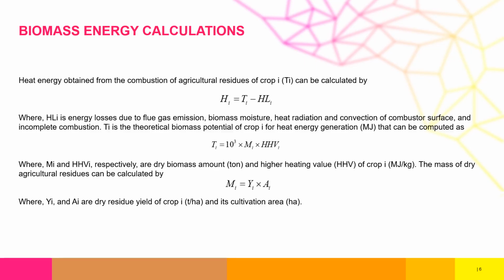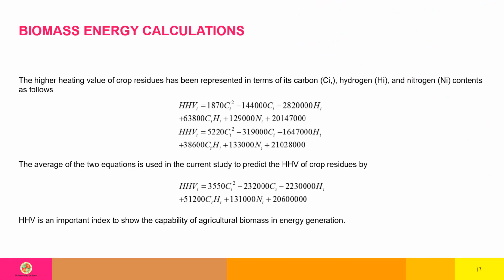And then for us to get the dry biomass, we need to get the yield and then the production area of the biomass. And then for us to estimate the heating value of the biomass, we need to get the carbon, the hydrogen, and the nitrogen content of the biomass using this relation that can give us the higher heating value of the biomass.